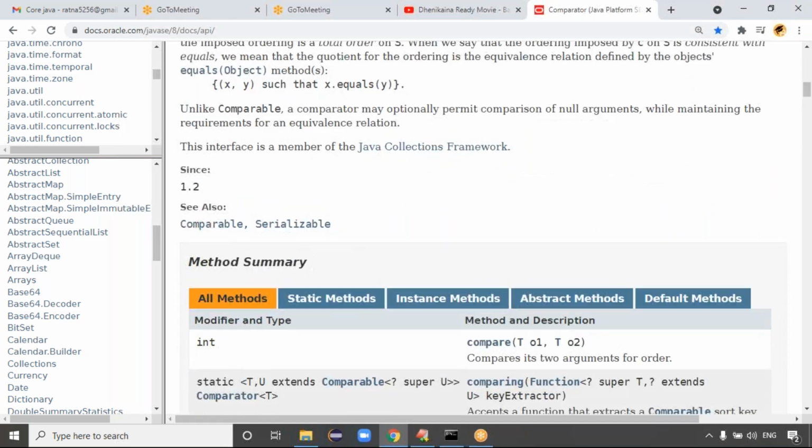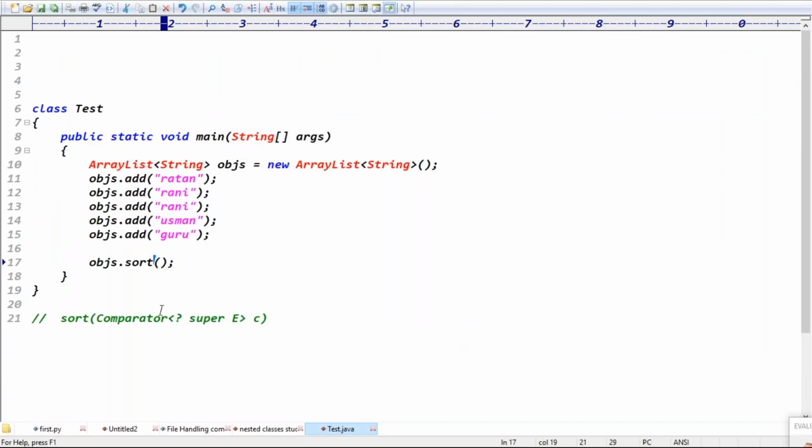Which method does it contain? The compare method. Now remember, I'm calling sort. Sort is expecting which object here? Comparator object. Sort is expecting a comparator object, so what do I have to do? Can I take the first approach? Case one is what? Take a separate class, and in that separate class I can override the method to write the sorting logic, right? Yes or no? I can pass that object here or not. Objects dot sort is expecting which object? Comparator object.